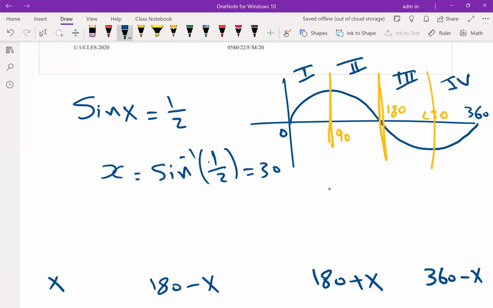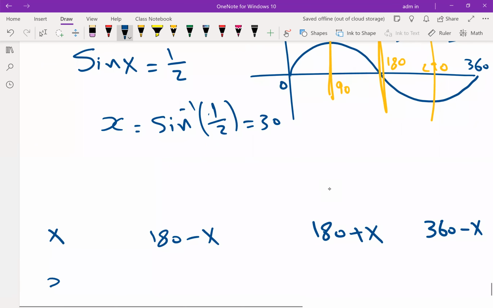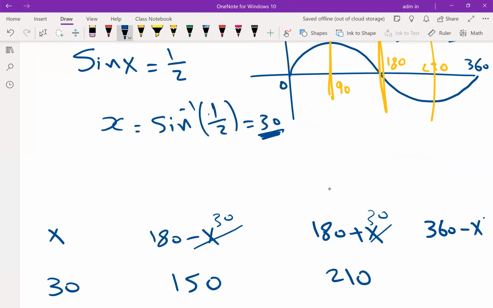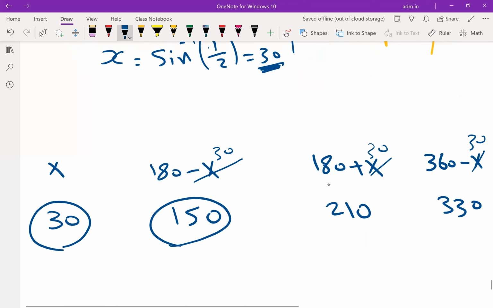Let us start with trial and error for this one. x is 30, which you found here. 180 minus 30 is 150. 180 plus 30 is 210. 360 minus 30 is 330. Check using the calculator: sine 30, sine 150, sine 210, sine 330, and tell me which 2 are correct. 30 and 150 are correct. I will tell you why.